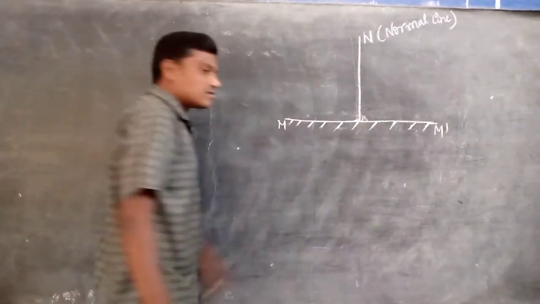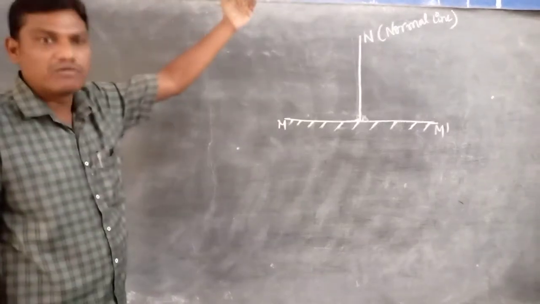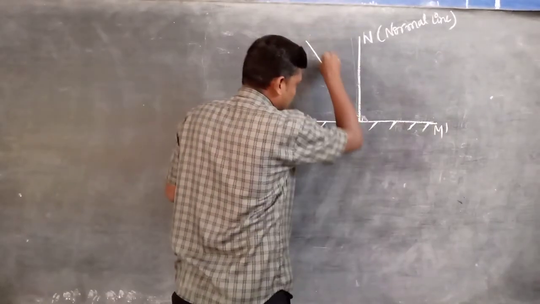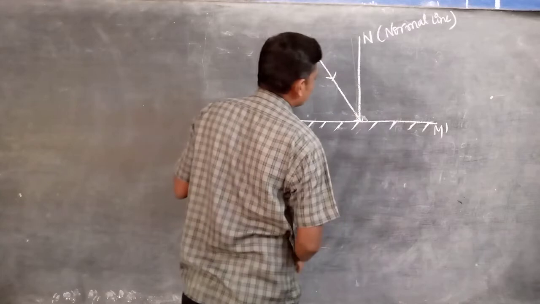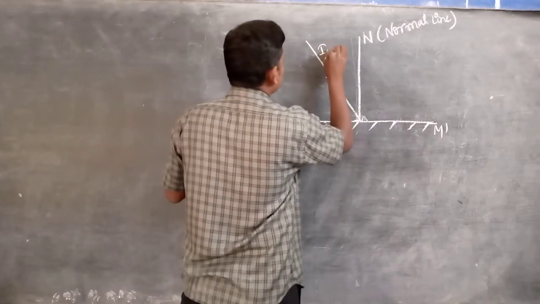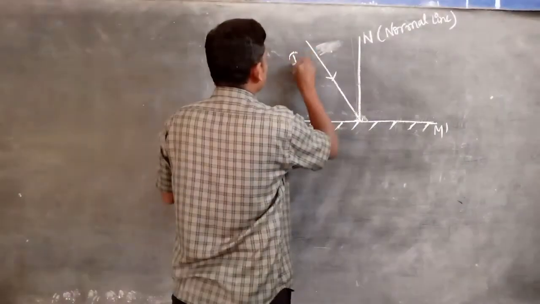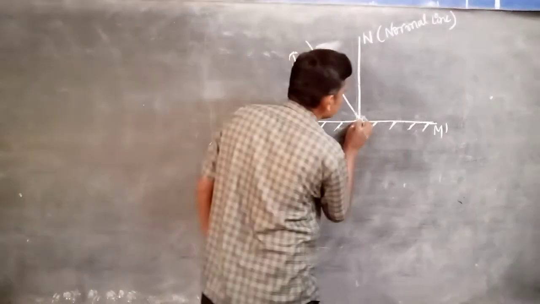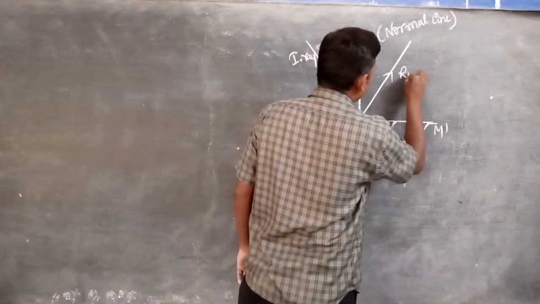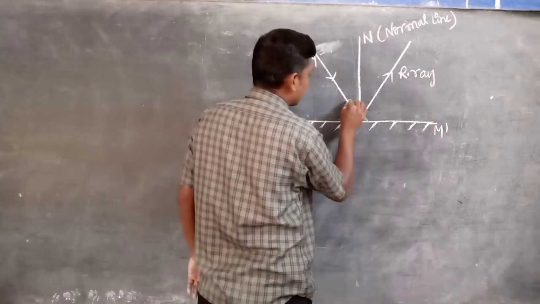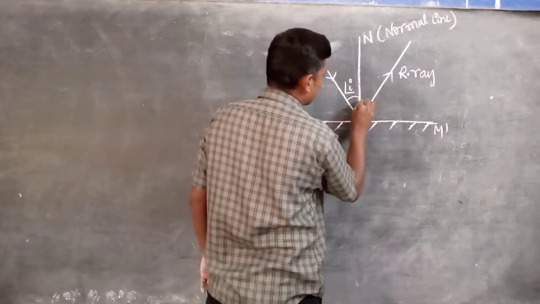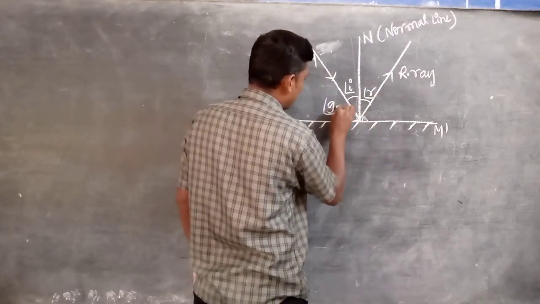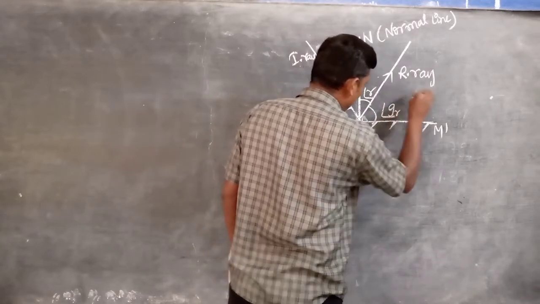Now after that, the bouncing of the light ray: when the light ray falls onto the reflecting surface, that's what we can see here. It is called the incident ray. This is the reflected ray. This is angle I, this is angle R. This is the glance angle GI, and this is the glance angle GR.